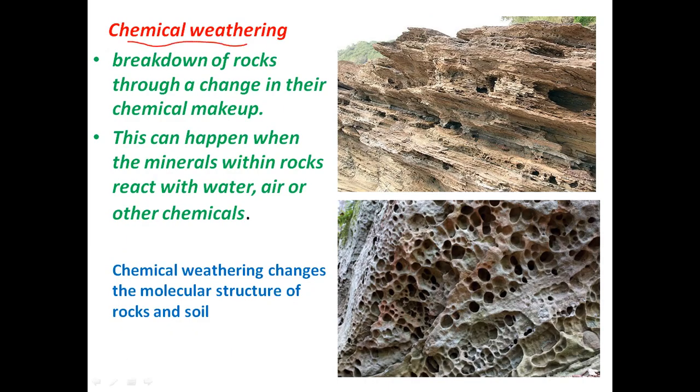Chemical weathering is the breakdown of rocks through a change in their chemical makeup, or you can say chemical weathering happens when the minerals within the rocks react with water, air, or other chemicals, and this changes the molecular structure of rocks and soil. You can see here these images. This is how rocks look when chemical weathering takes place.